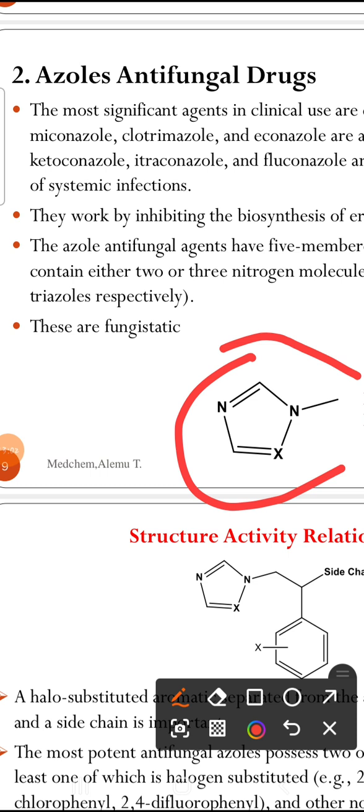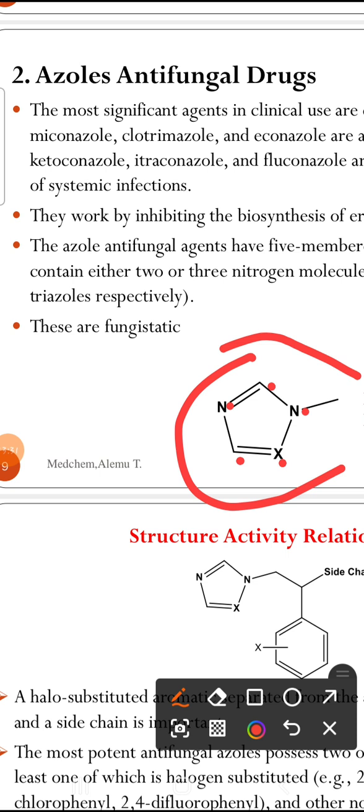Azoles are 5-membered heterocyclic rings. They may have 3 nitrogens or 2 nitrogens. Look at the structure of this compound. We have a 5-membered, 1, 2, 3, 4, 5, heterocycle. It contains different elements in addition to carbon, nitrogen and other carbons.